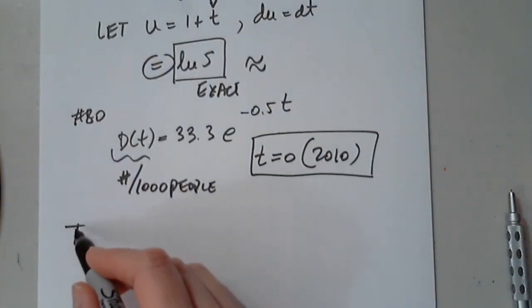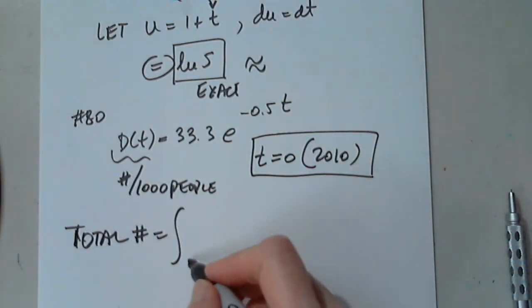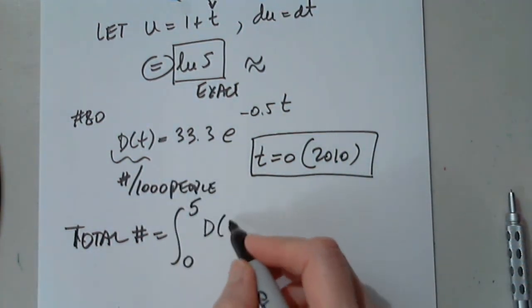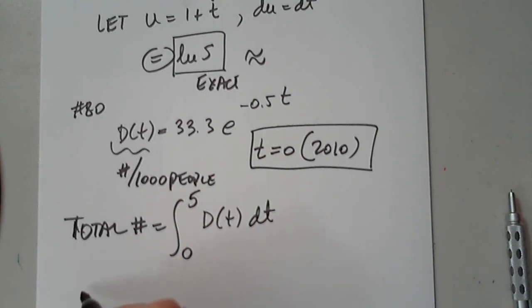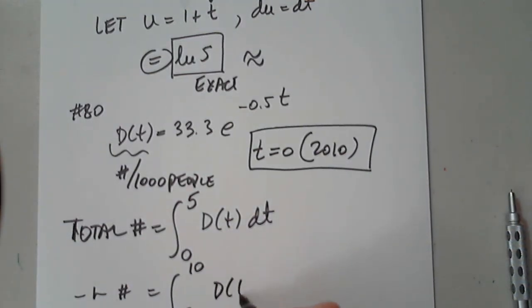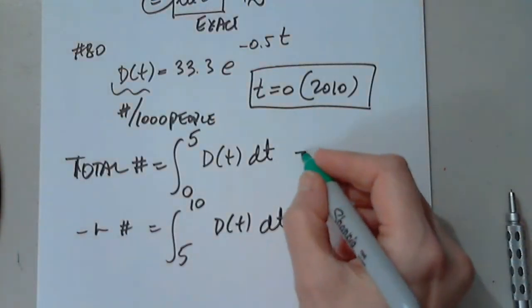So total number will be the integral from, because 2010 represents 0, to 2015, which represents 5, of d of t dt. And then estimate the total number. Okay, so the second one is also total number between 2015, which is 5, to 10, of d of t dt. Do you want me to do both, or you want to choose one? If you just do one, that'll be fine. It's up to you. I mean, probably the first one, because it's just simple. There's a 0 there.